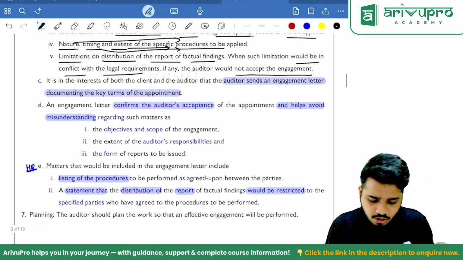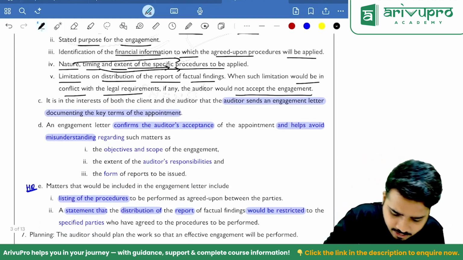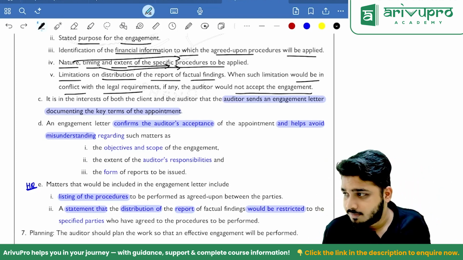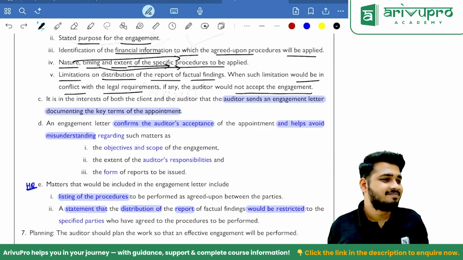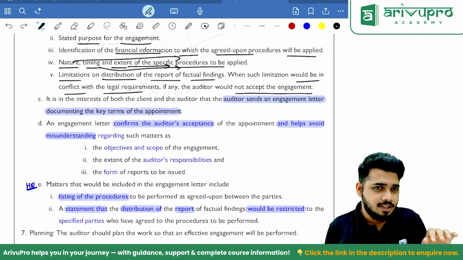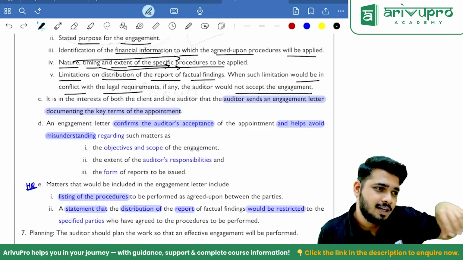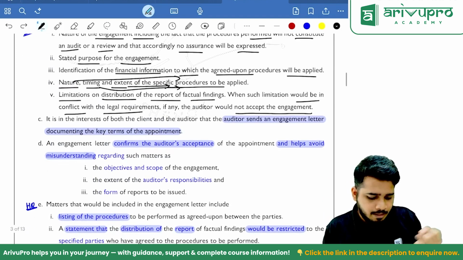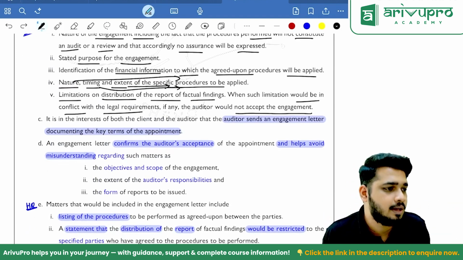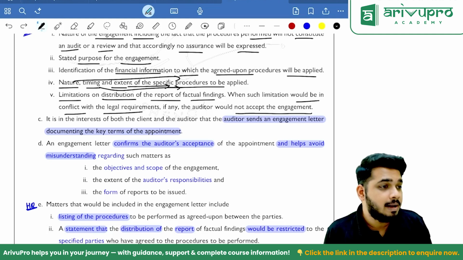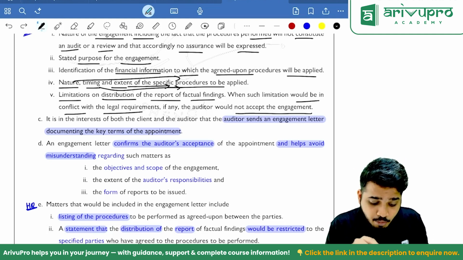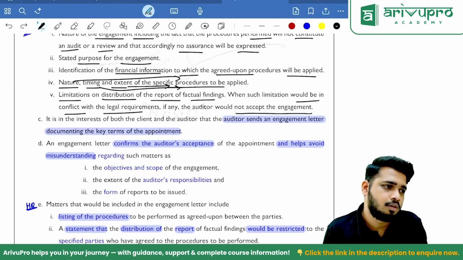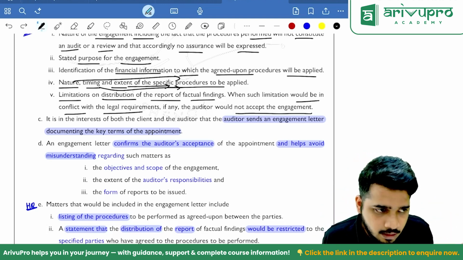Right. So in the interest of both, sir, it is better the auditor sends an engagement letter to management. Why should the auditor send it? Just so that in future if any problems come up. Not that, just so you don't skip certain points. If I prepare it, I'll put all these things in the engagement letter: the nature of engagement, stated purpose, nature, timing and extent. What if I give management that freedom? Management will tell, hey, remove that fifth point, we don't want that, because tomorrow if something happens, you'll circulate it.